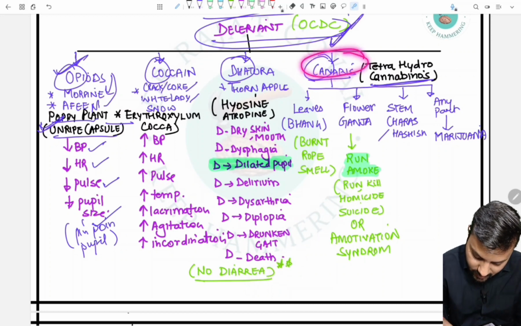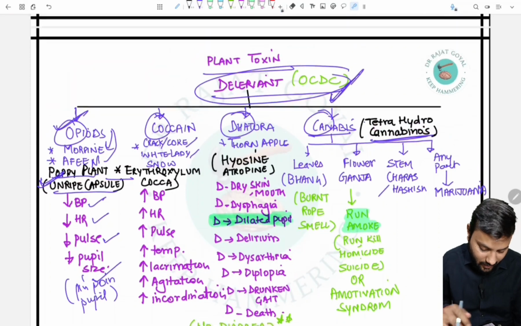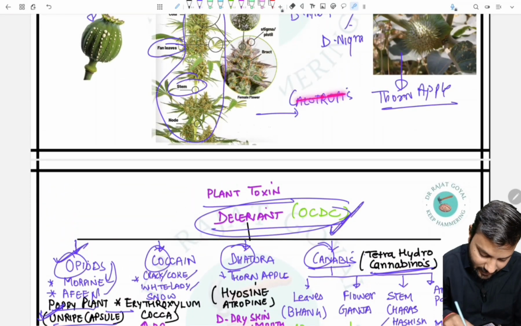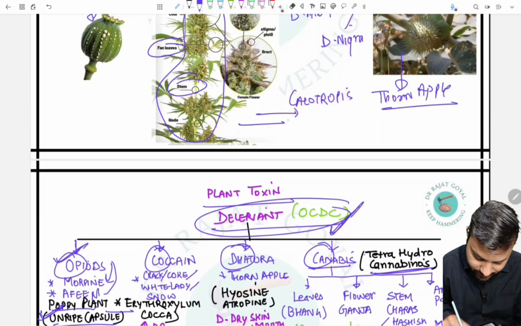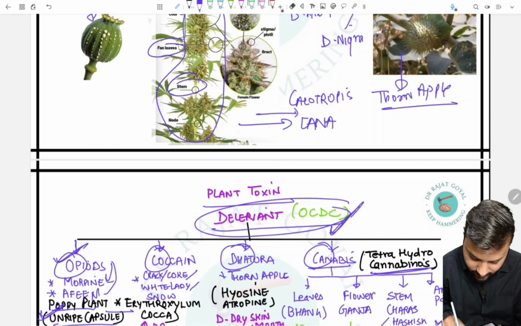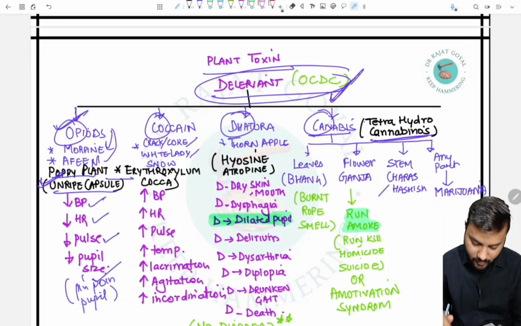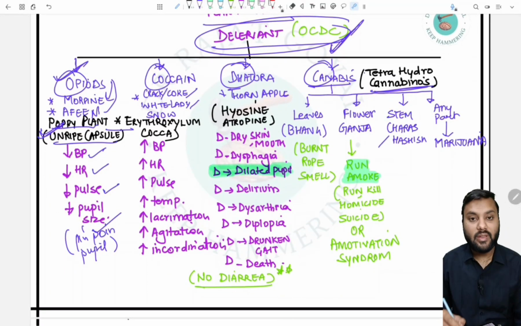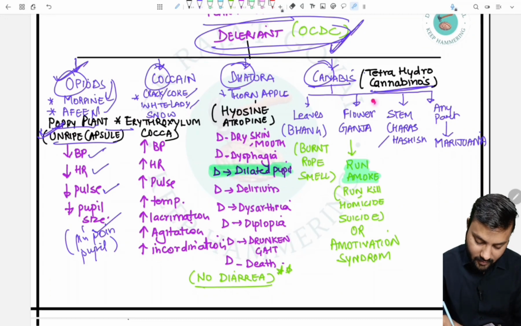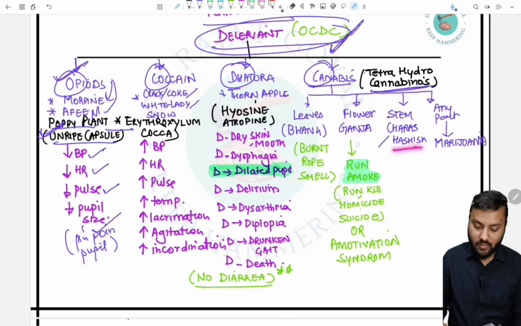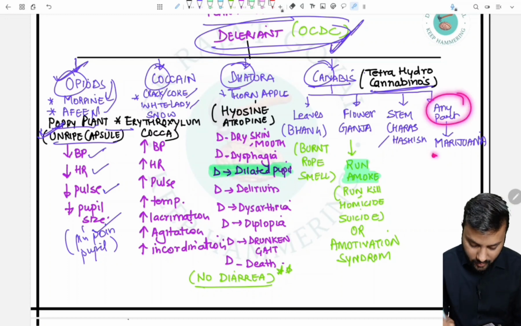Now we talk about cannabis. The active principle is tetrahydrocannabinol, and from the leaves, sorry, I mentioned it as calotropis. It is cannabis. Sorry. So from the leaves of the cannabis, we can make bhang. From the flower we can make ganja. From stem we can make charas or the hashish, and from any part we can make marijuana.